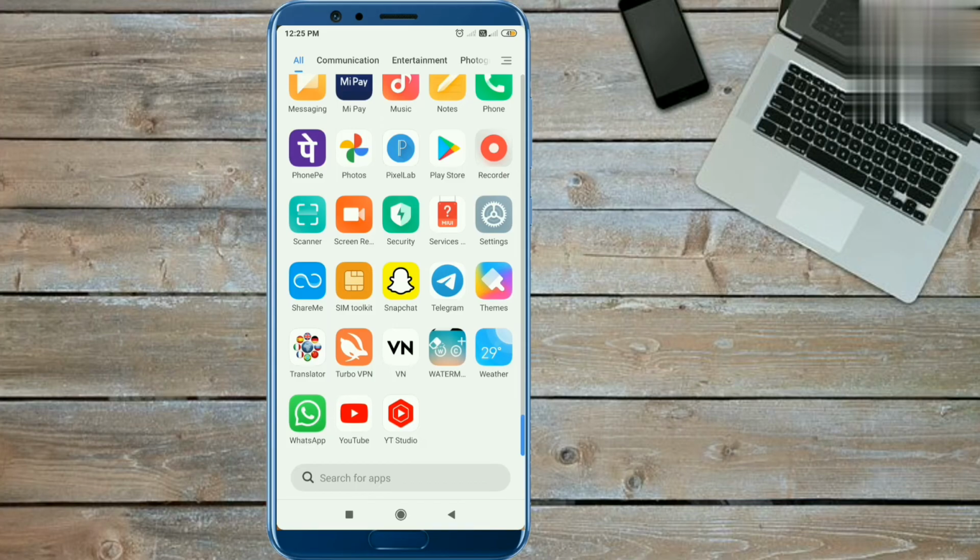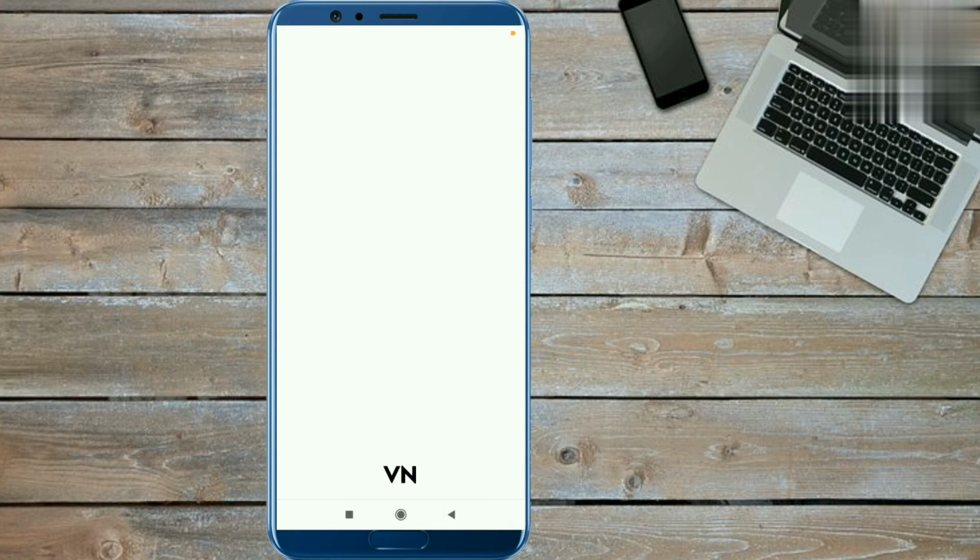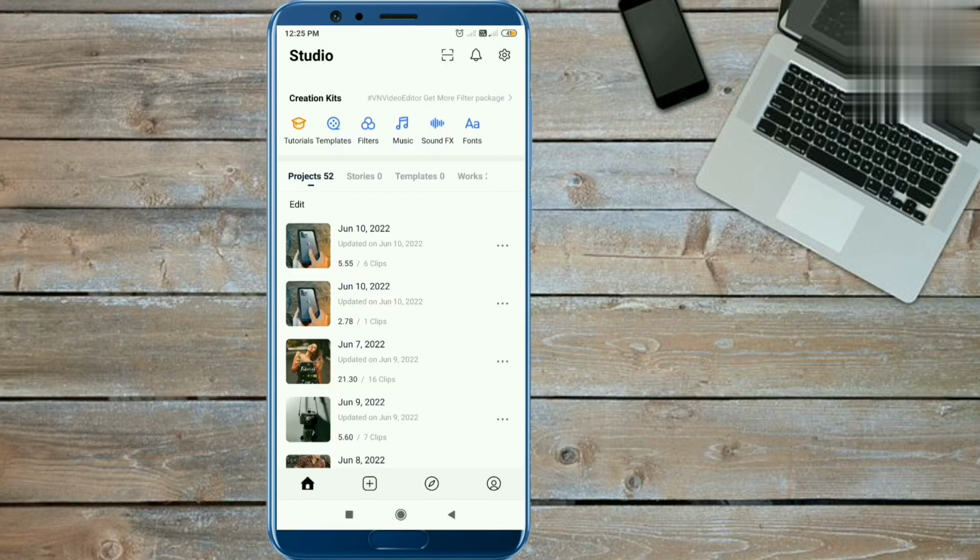Guys, you need the VN application to edit this trend. So first, install the VN application from your Play Store. When you open this app, you will get an interface like this. Guys, you need 8 photos to make this trend.